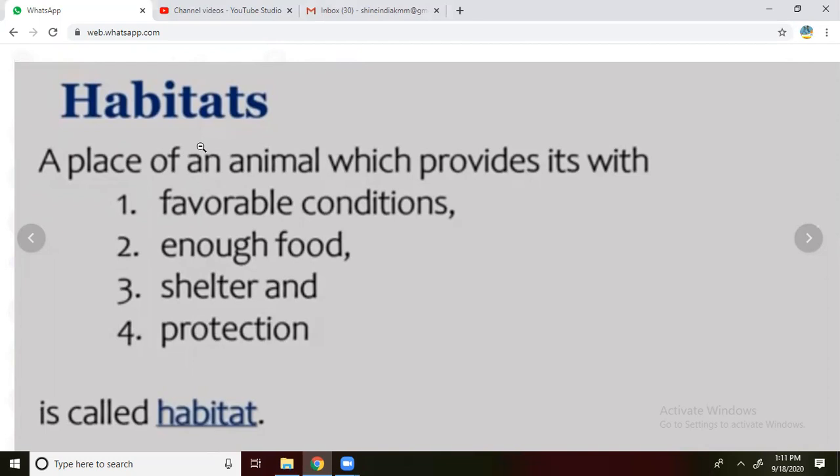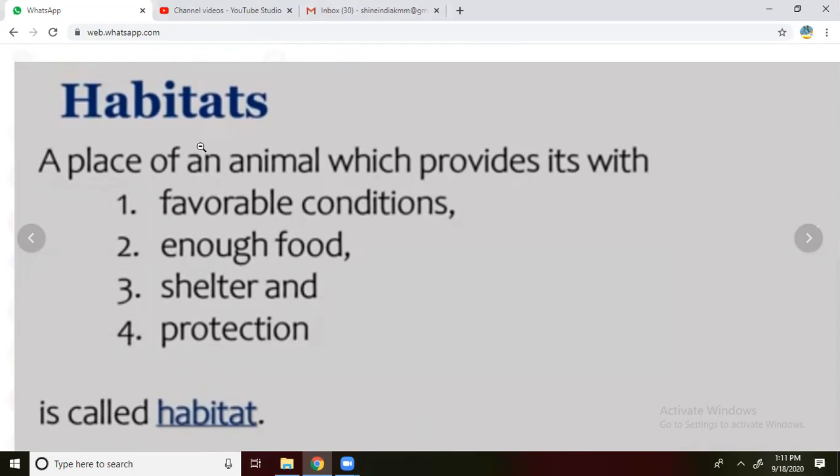Next, enough food. What is the main thing? To get the food only, animals will need habits as well as adaptations. To get enough food means a sufficient amount of food. Each and every animal will be interdependent on each other. Suppose some animals will eat only the grasses, some animals will eat only the flesh. Flesh eating animals will depend on herbivorous animals, right?